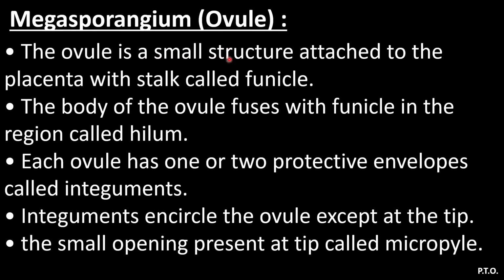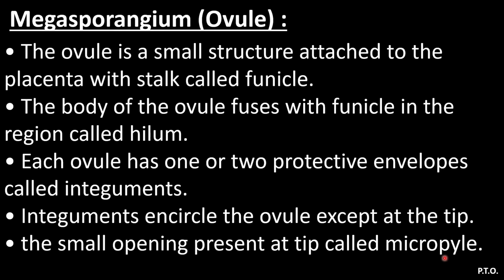The ovule is a small structure attached to the placenta with a stalk called funicle. The body of the ovule fuses with the funicle in the region called hilum. Each ovule has one or two protective envelopes called integuments. Integuments encircle the ovule except at the tip. The small opening present at the tip is called micropyle.